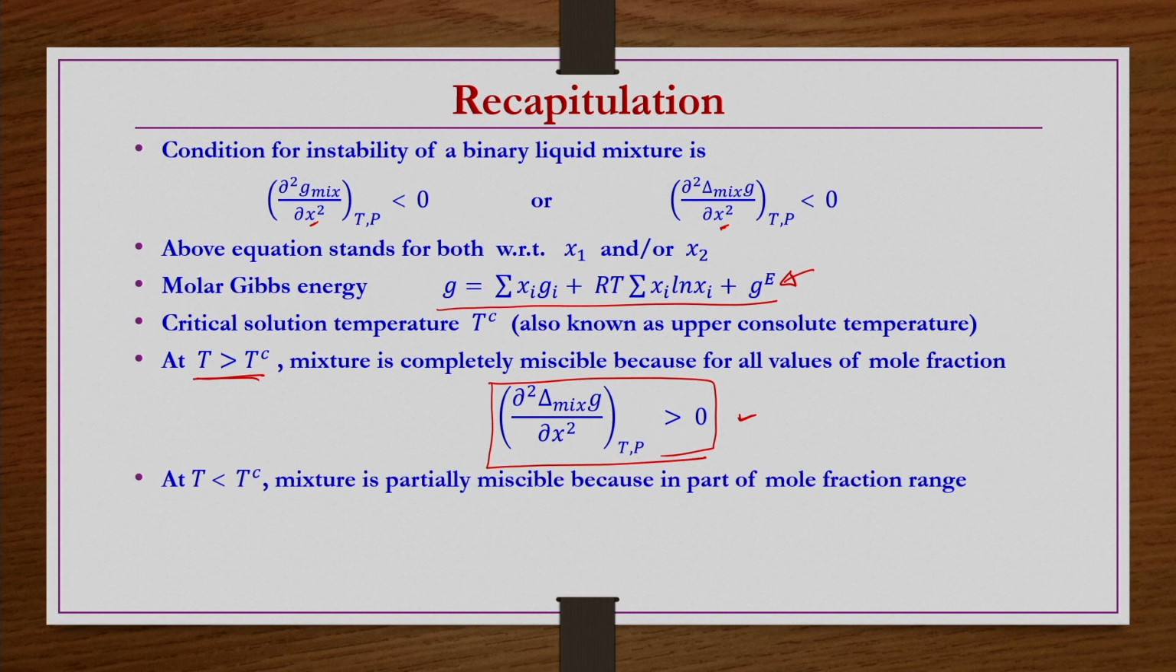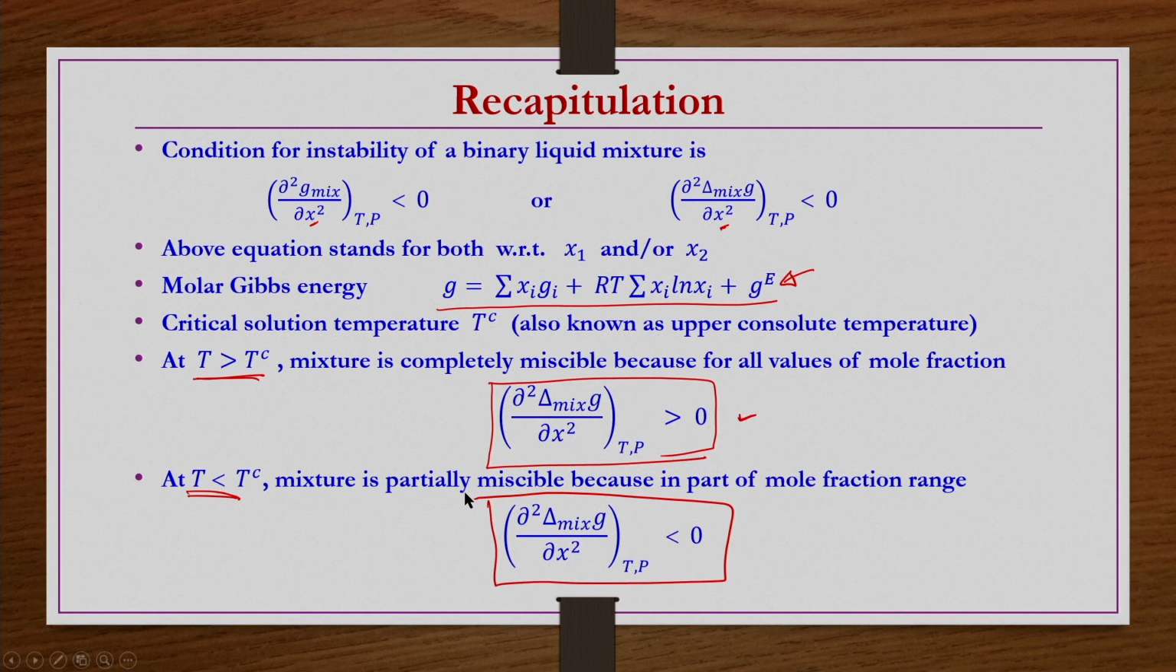In other words, if the system temperature is less than the upper consolute temperature Tc, then the mixture is partially miscible, because for some part of the mole fraction range we will get ∂²ΔmixG/∂x² at constant temperature and pressure less than 0, which is the condition for instability.